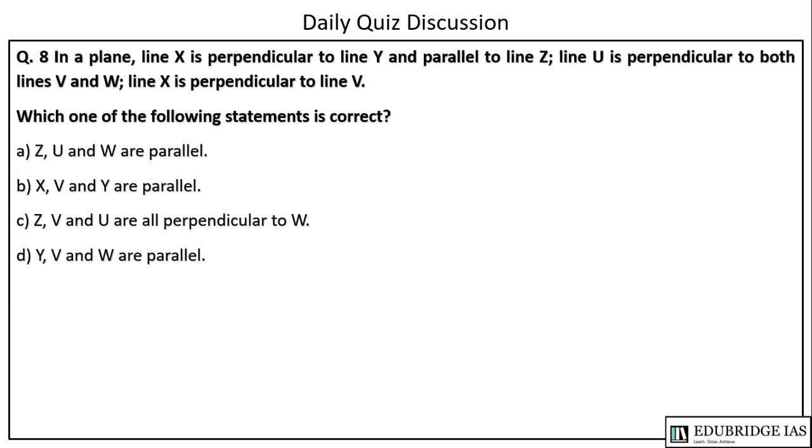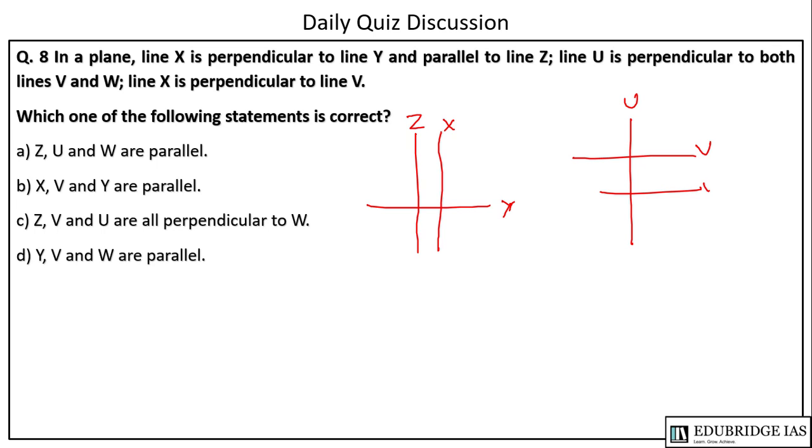The next question is, in a plane, line X is perpendicular to line Y. This is line X, this is Y, and X is parallel to line Z. This is Z. Line U is perpendicular to both, and this is U, this is V, and this is W. Line X is perpendicular to V. So we can draw this line here. Now U will be here like this.